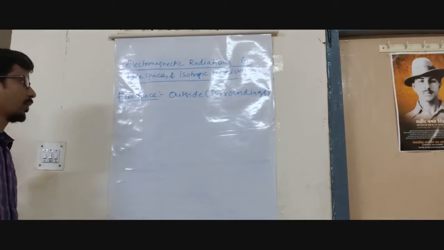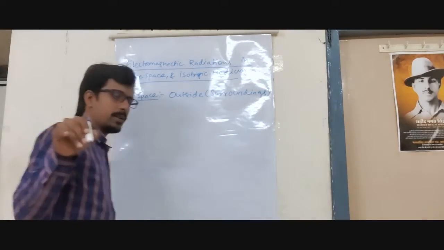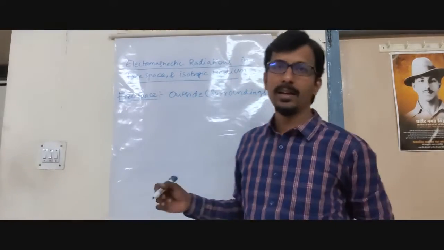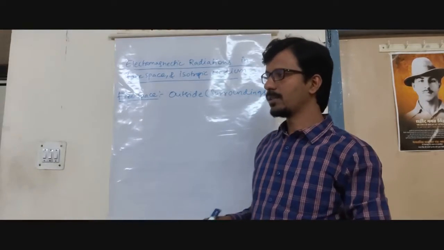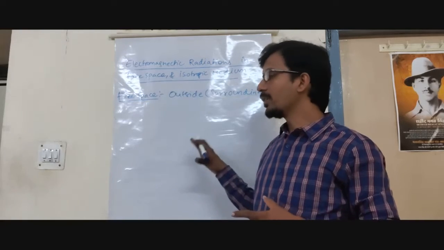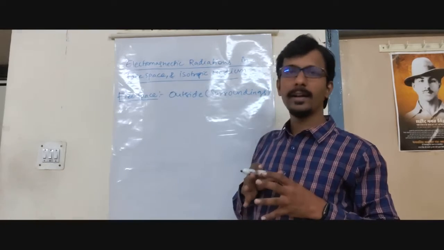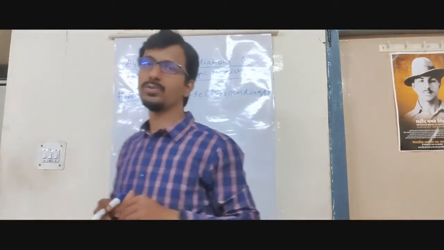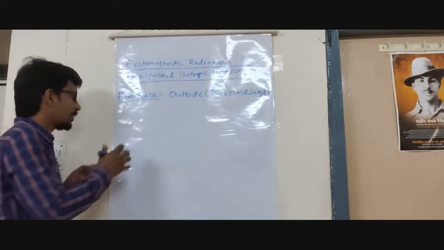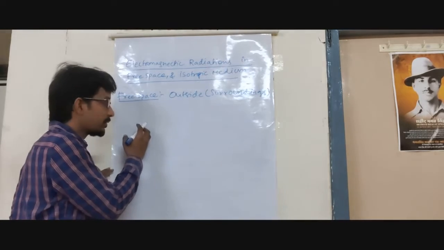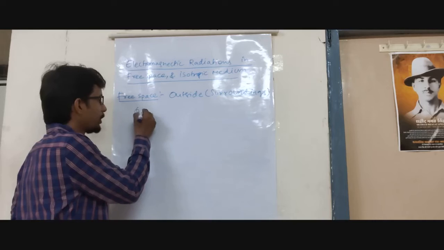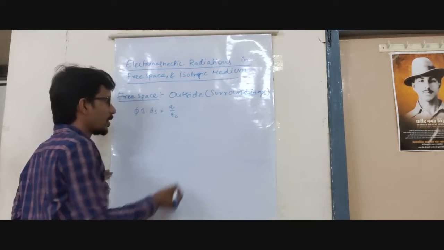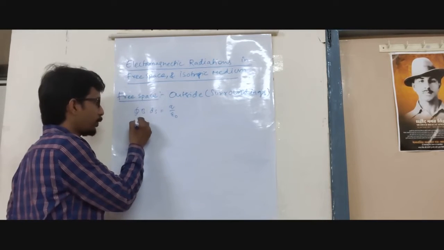So the first chapter is related to Maxwell equations, how the Maxwell equations can be applied, and what is the extension part of the Maxwell equations. But the background of free space is entirely dependent on electromagnetic radiation. As we very well know, there are three or four equations we should know before we discuss. The first equation of Maxwell, before that, we have divergence of D is equal to Q by epsilon naught, Gauss law of electromagnetic closed field.